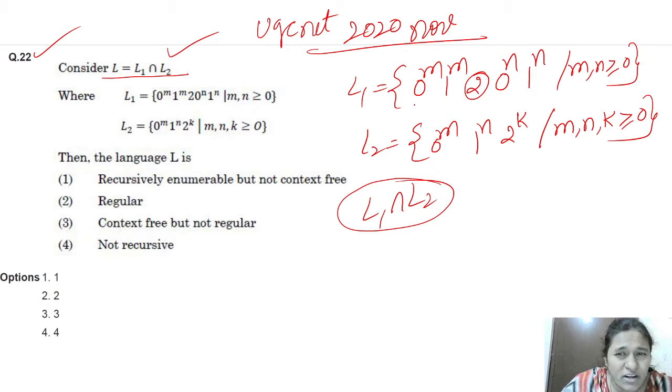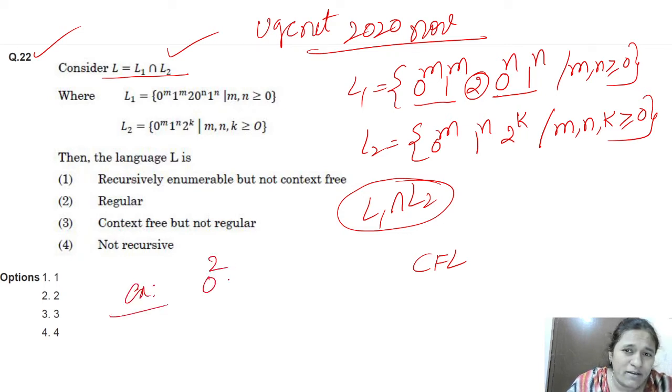This is what type of language, friends? L1. It is a CFL, right? Because there is only one comparison, right? First they are comparing 0 and 1. Suppose we will take 0 power 2 and 1 power 2. This is a constant. It will not make any difference. After the constant, again 0 power n, 0 power 3, 1 power 3. This is the language.